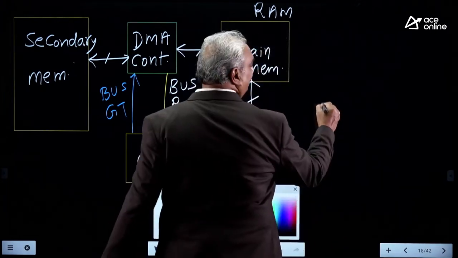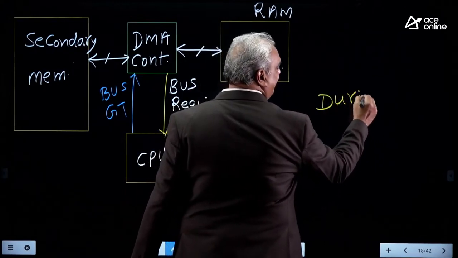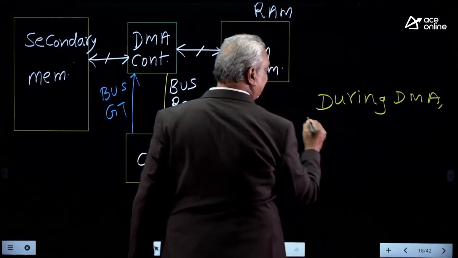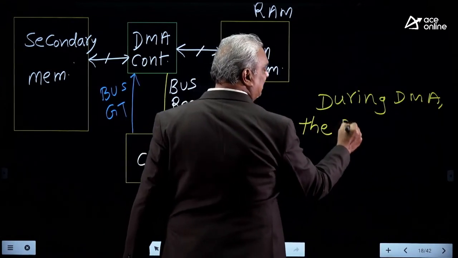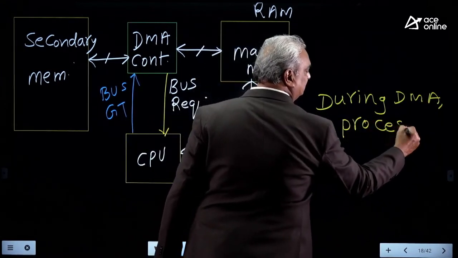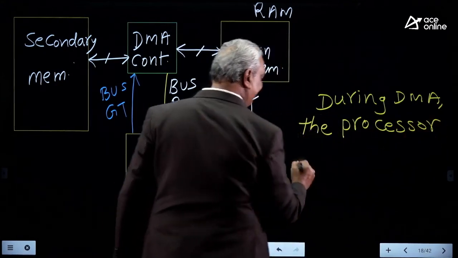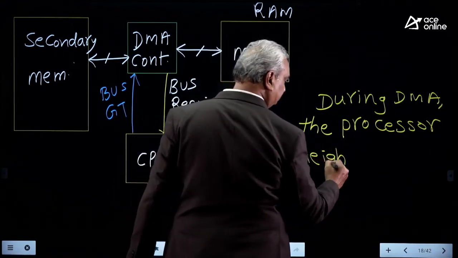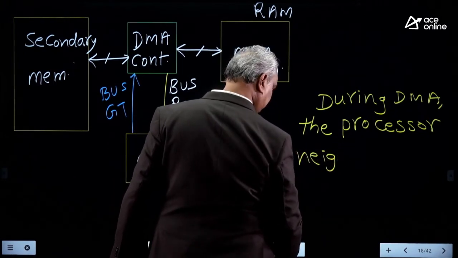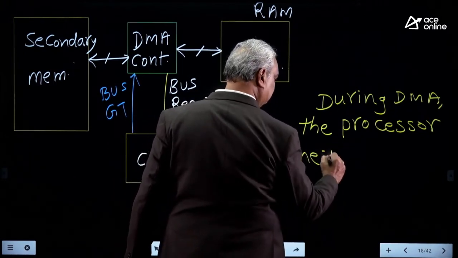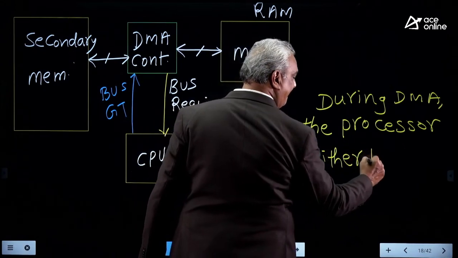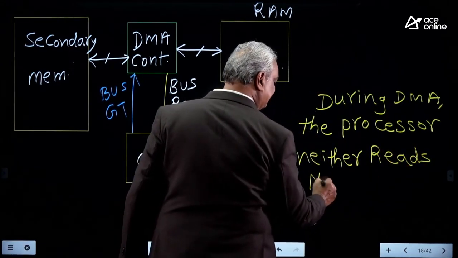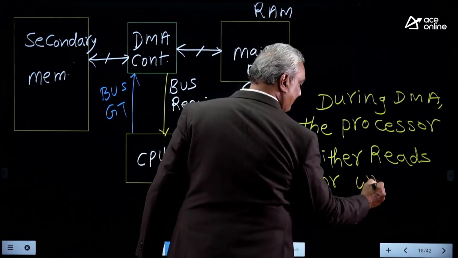Look here. During DMA, the processor, also known as CPU, neither reads nor writes.